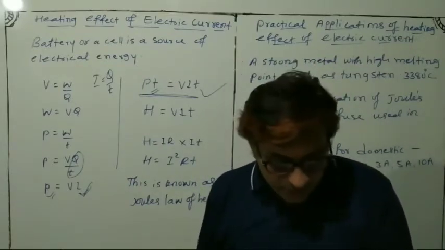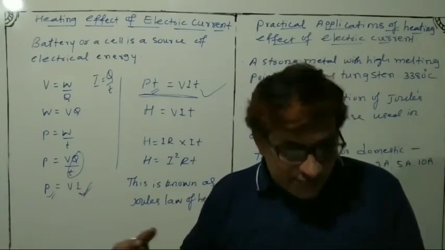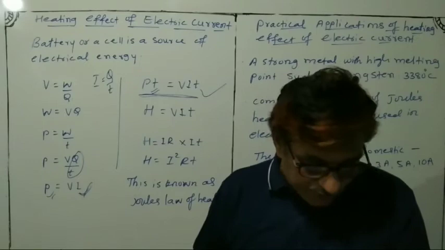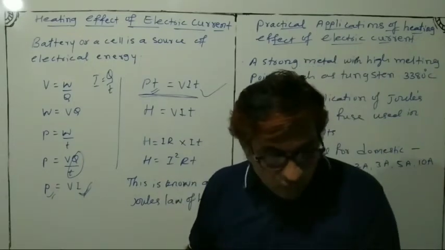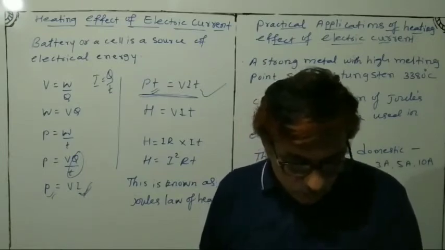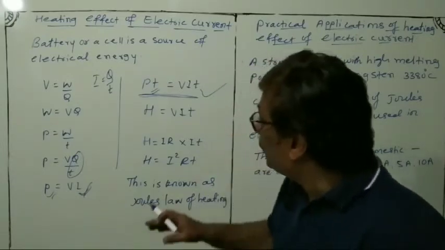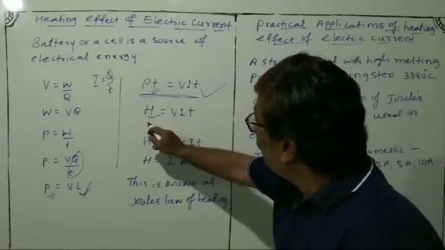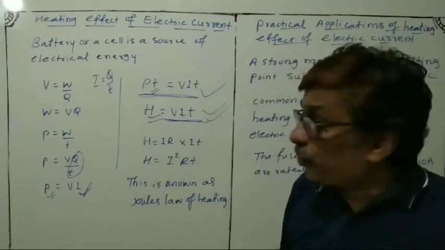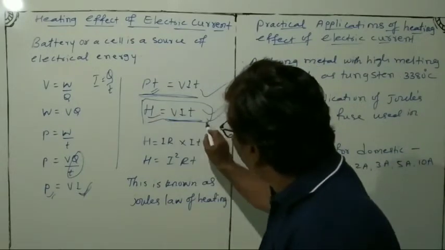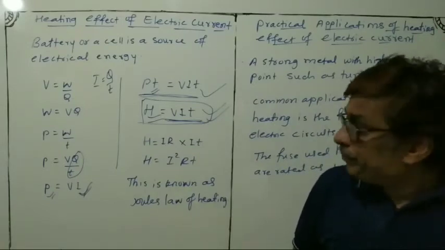So what happens to this energy expended by the source? This energy gets dissipated. Dissipated means wasted in the resistors as heat. Thus, for steady current I, the amount of heat H produced in the time T is VIT. So here one more important formula you learned: H is equal to VIT.